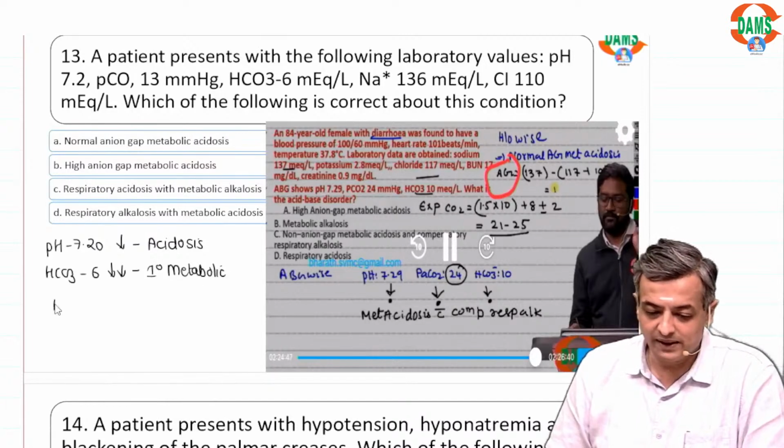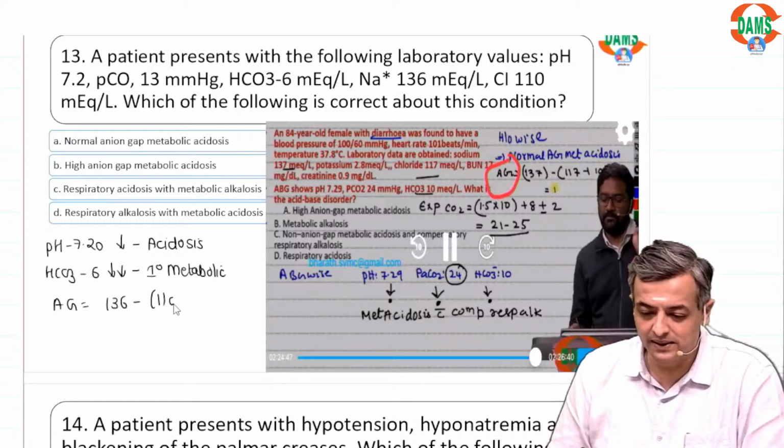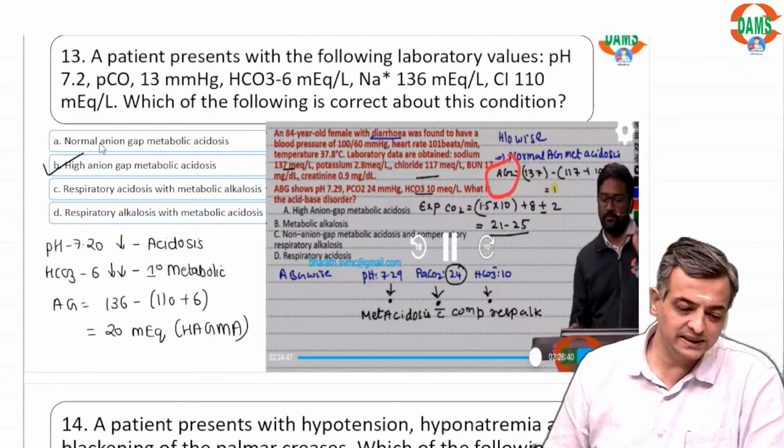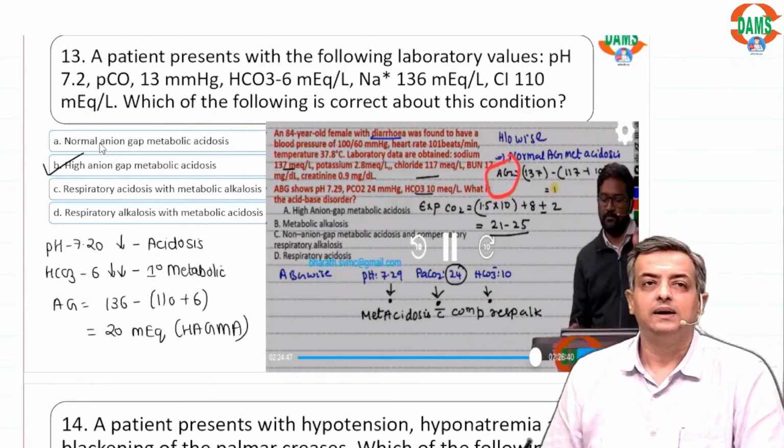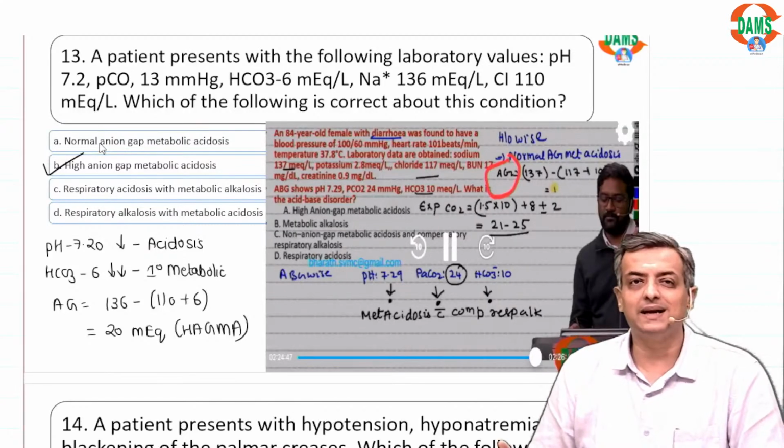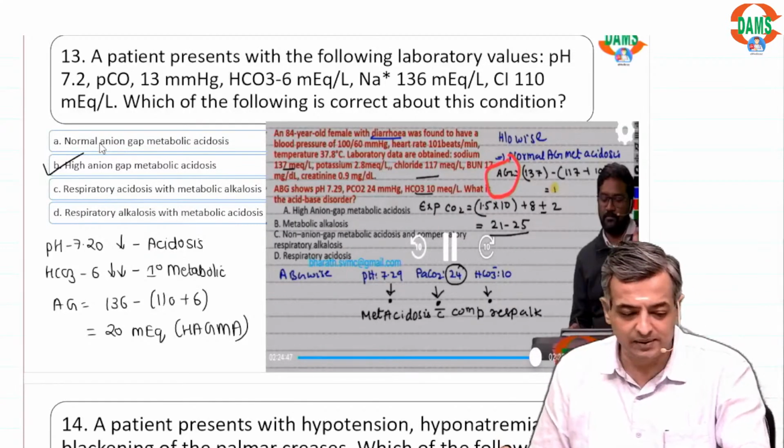Along with that, we calculated the anion gap, which was 136 minus 110 plus 6, equal to 20 milliequivalents. That is, high anion gap metabolic acidosis was present in this ABG.